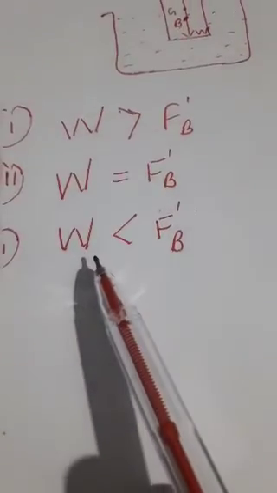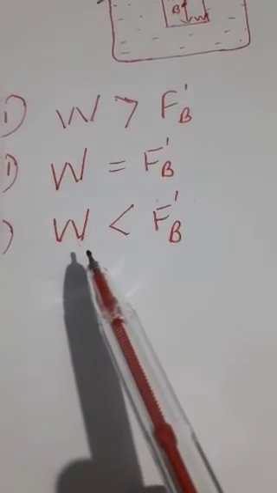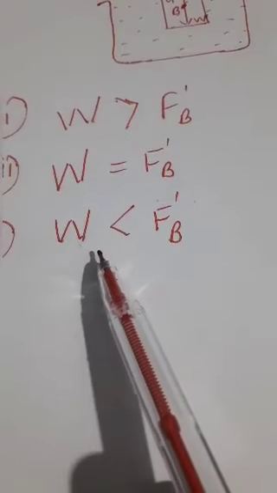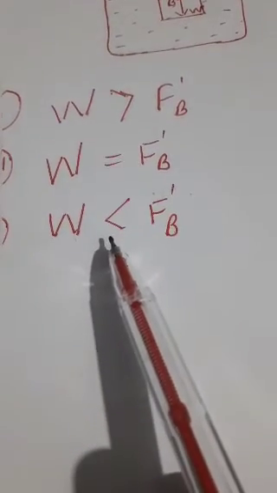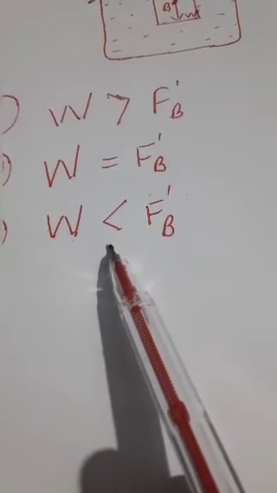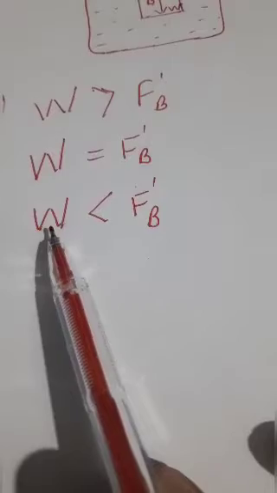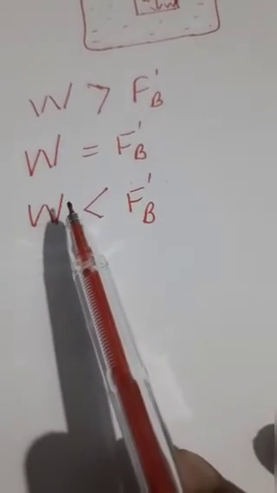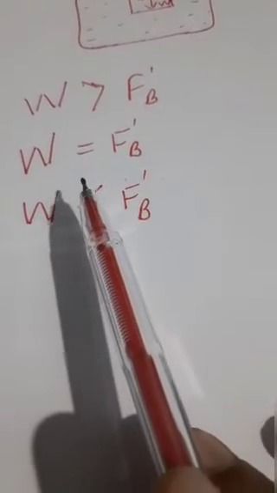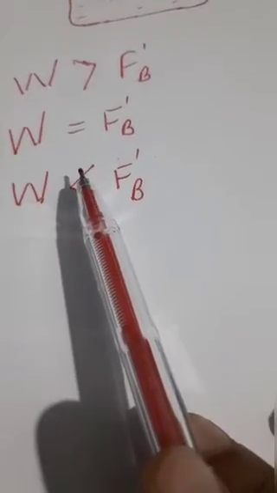Students, here the weight of the body is less than the weight of the liquid displaced by it when it is held completely immersed in the liquid. So what happens in this case? In this case the body floats partially above and partially below the surface of the liquid. I am going to show you a picture here.